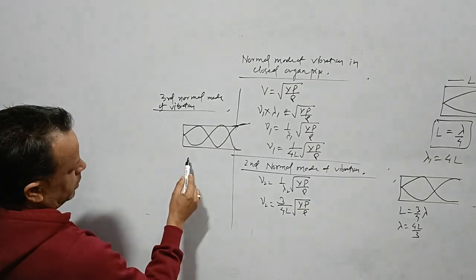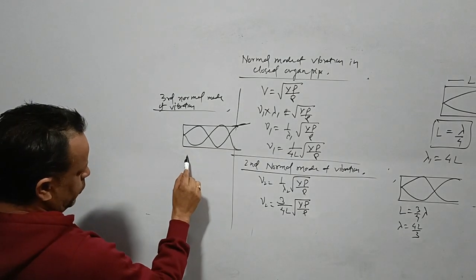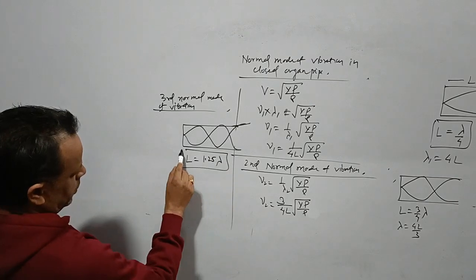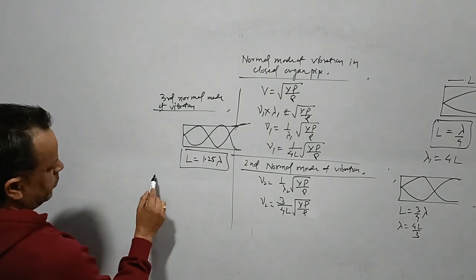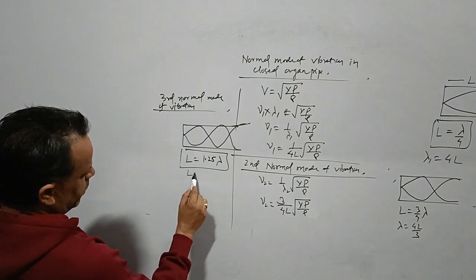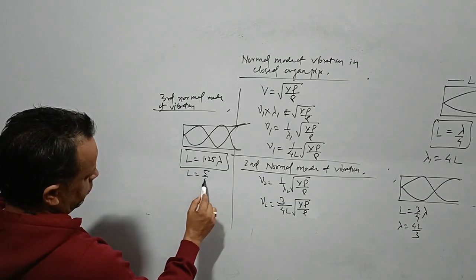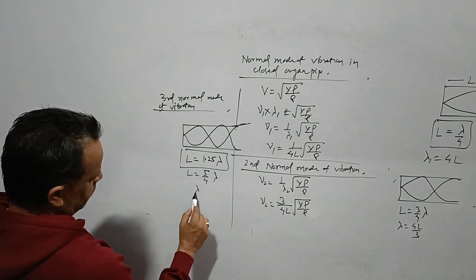Quarter wavelength, means 1.25 wavelength in the full length. Means lambda will be equivalent to 5 by 4 lambda, or lambda is what?